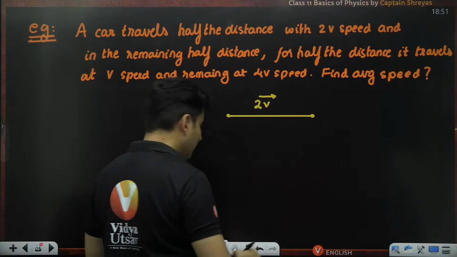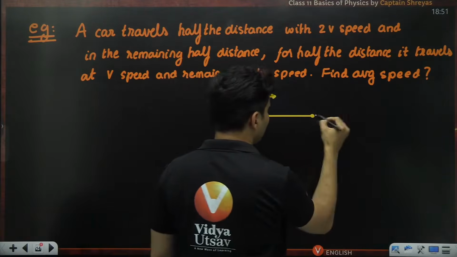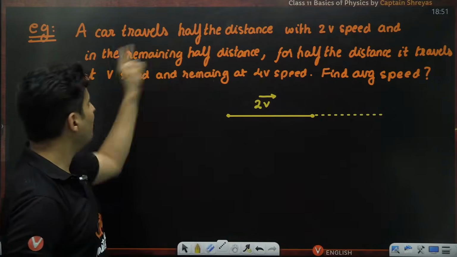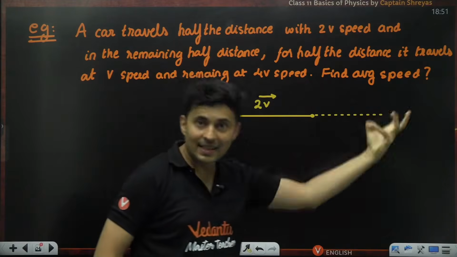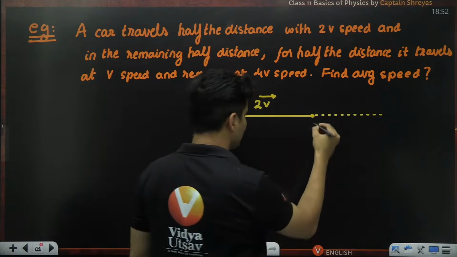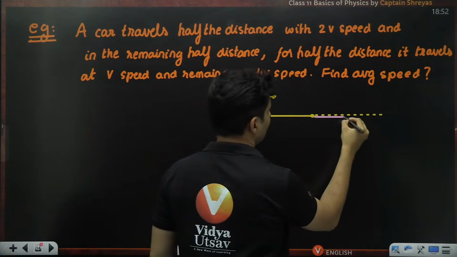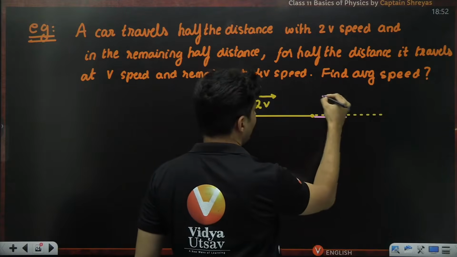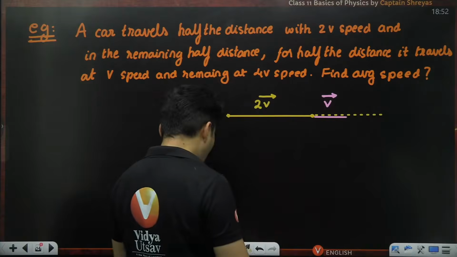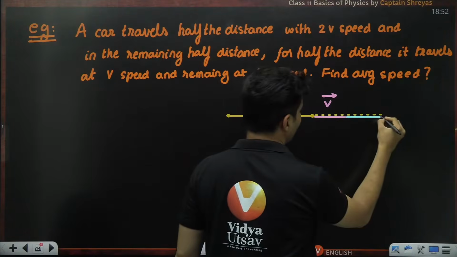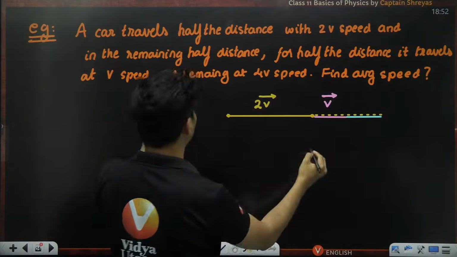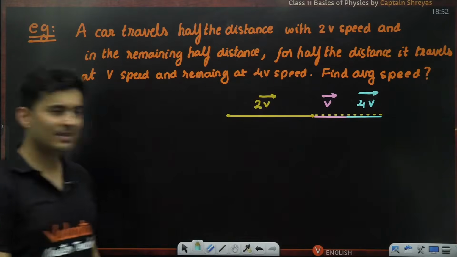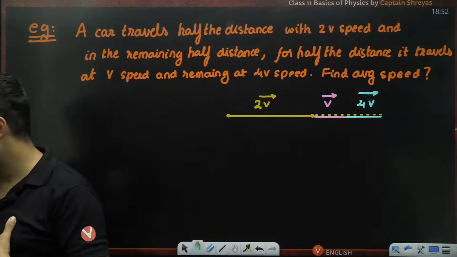Then the remaining half which is there, the half of that remaining half, just this much, it travels with v speed. And whatever is remaining over here, that same car travels with 4v speed. Are you now able to visualize this, everyone?